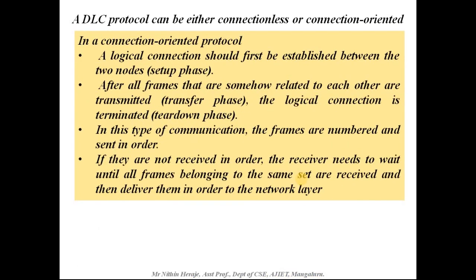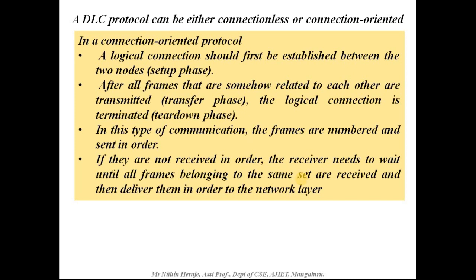So we'll see what a data link control protocol is. A data link control protocol can be either connectionless or connection oriented. In a connection oriented protocol, a logical connection should first be established between the two nodes, after which frames that are somehow related to each other are transmitted, and then the logical connection is terminated.